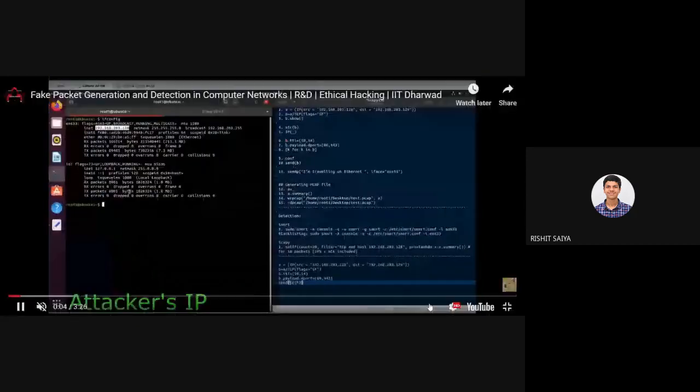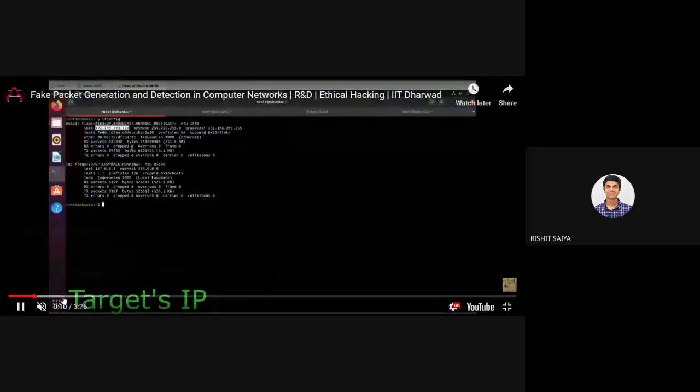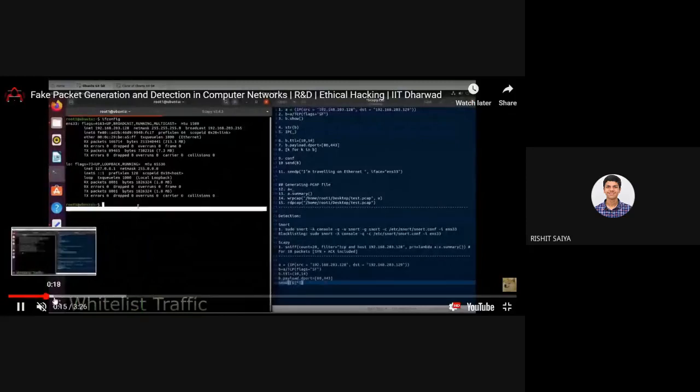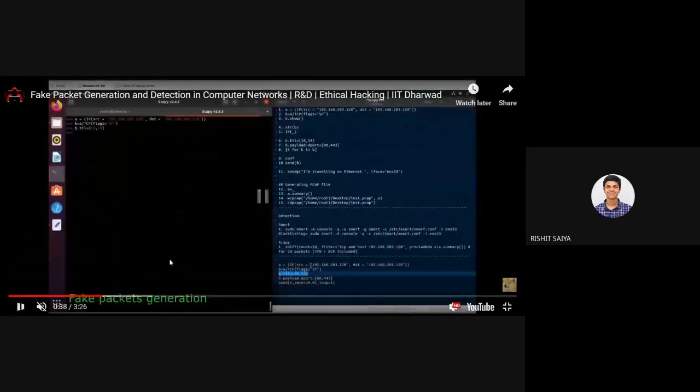Okay, so we were at the phase where I was able to generate packets, just before sending. I want to emphasize one idea: there are two types of traffic here, whitelist traffic and blacklist traffic.